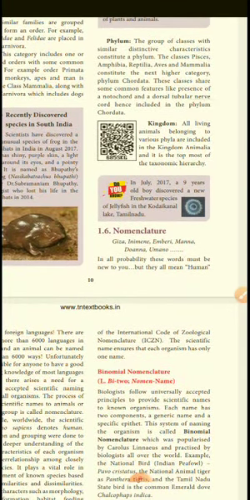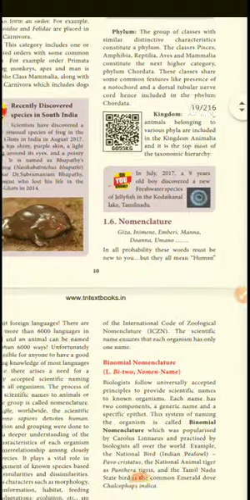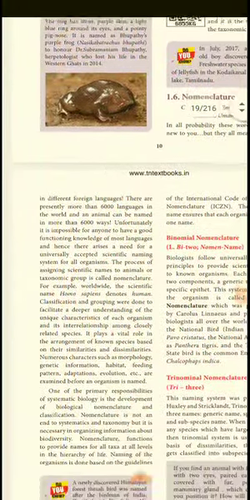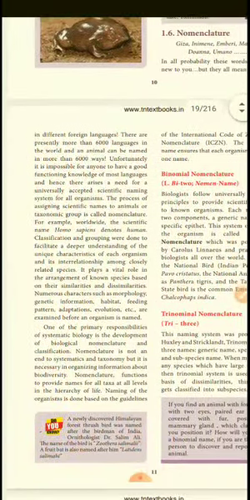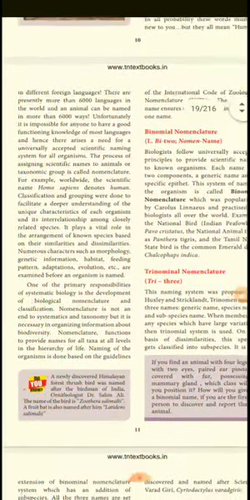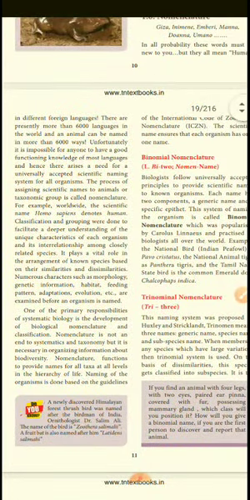Nomenclature: these words may be new to you, but they all mean naming. Humans speak different languages; there are presently more than 6,000 languages in the world. An animal can be named in more than 6,000 ways. We have different names in our own languages, but that's why we follow the zoological term. That is why we study taxonomy in this lesson.